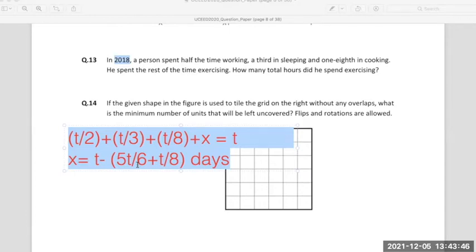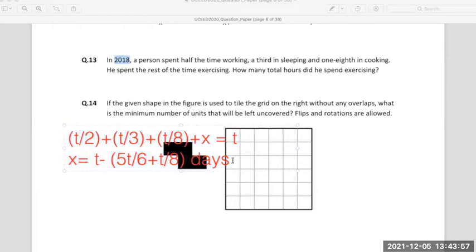You will get 0.05. You are saying t by 24, right? So t by 24 days. Yes. So t by 24 days multiplied by 24 will make it hours.